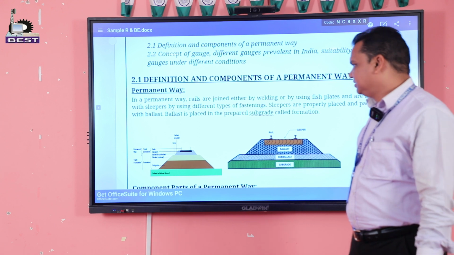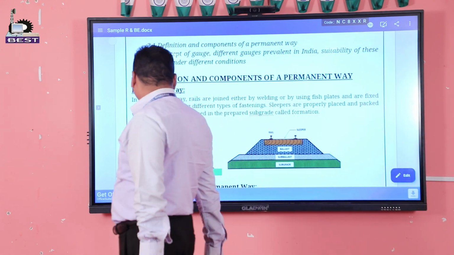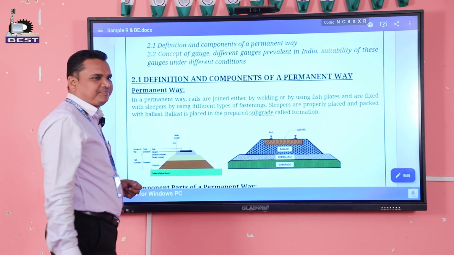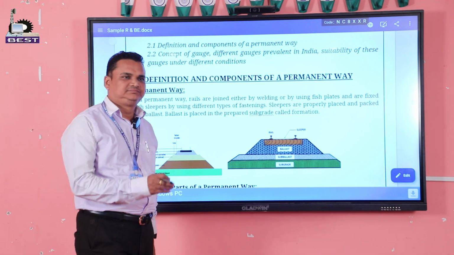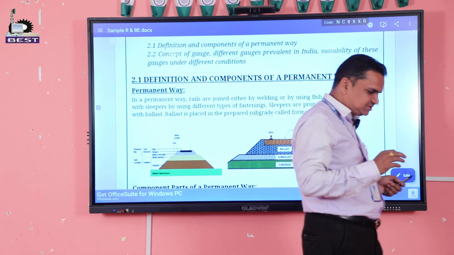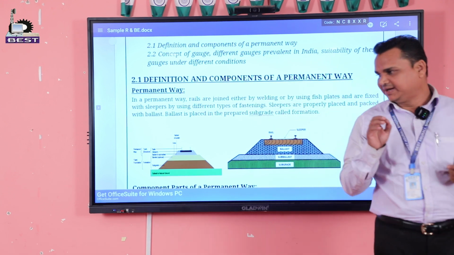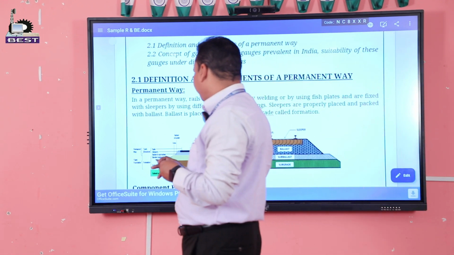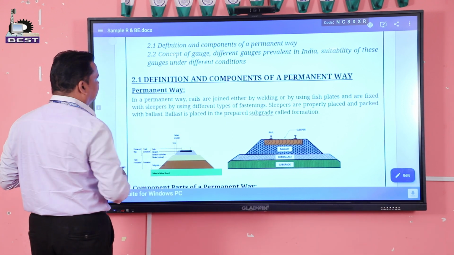What is permanent way? You should know about what is permanent way. A combination of formations, subballast, ballast, sleepers and rails is called permanent way.